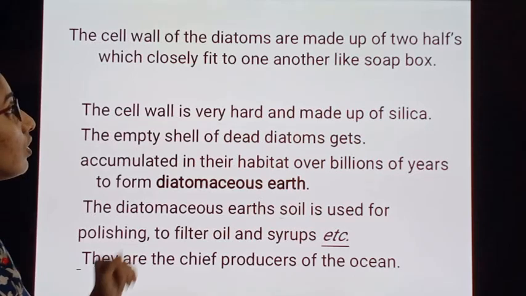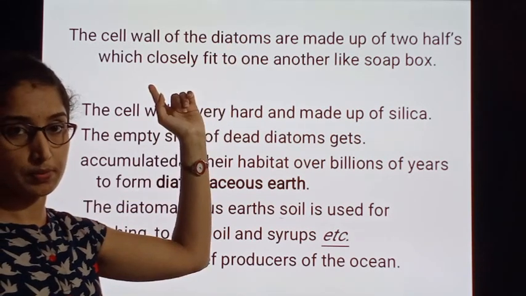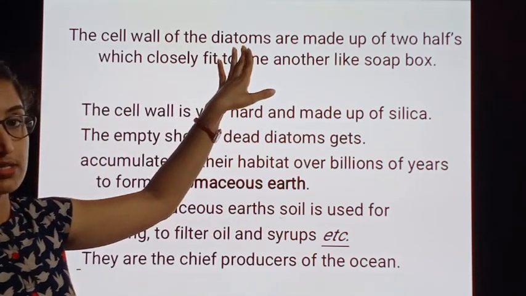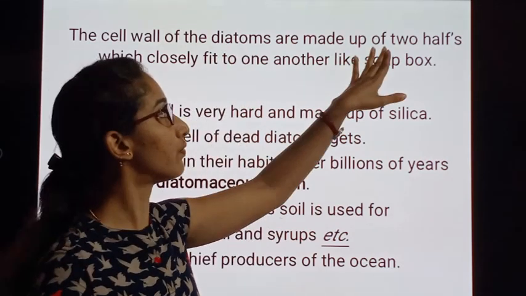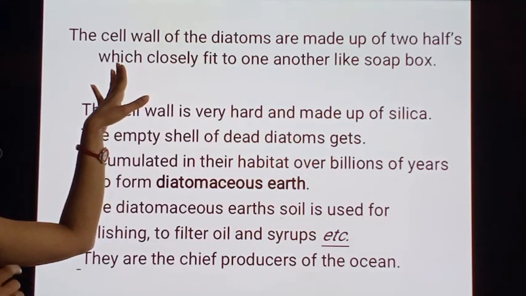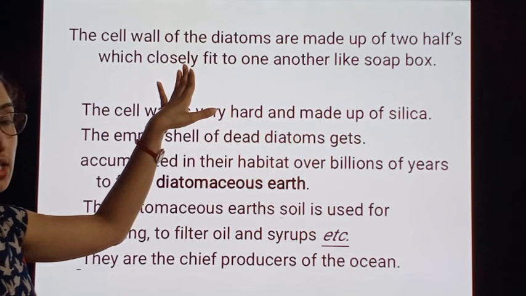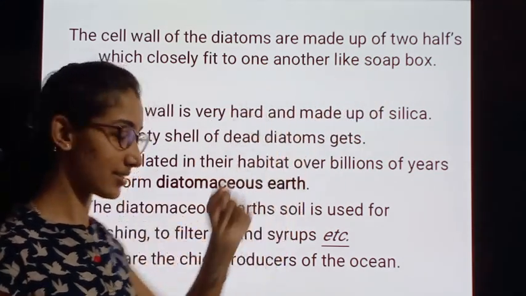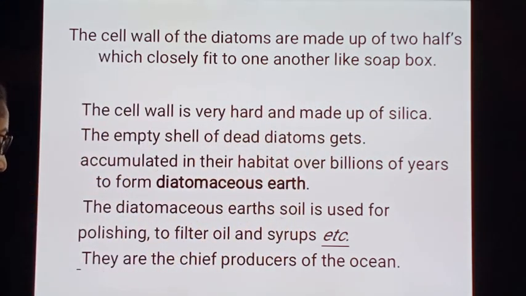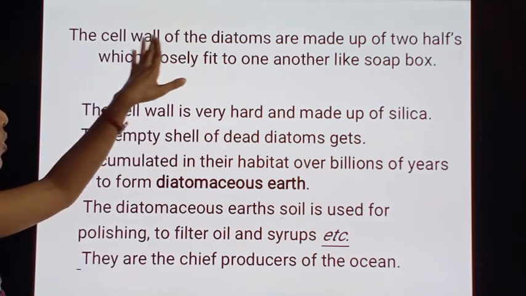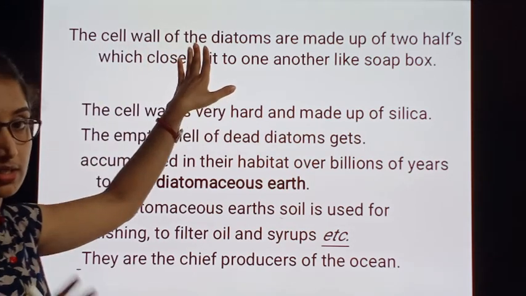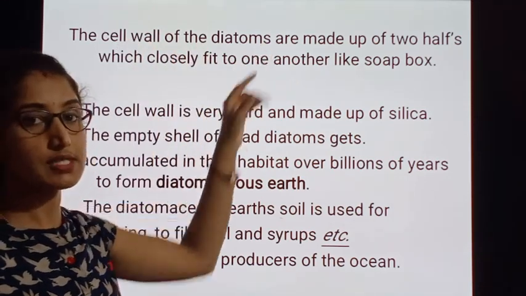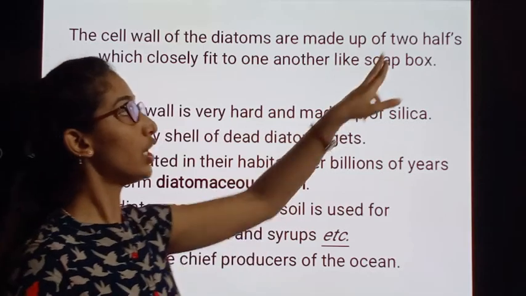Next, the cell wall of the diatoms, which we saw in the previous slide in the diagram. The cell wall of the diatoms is made up of two halves, which closely fit to one another like a soap box. Let me show you again.